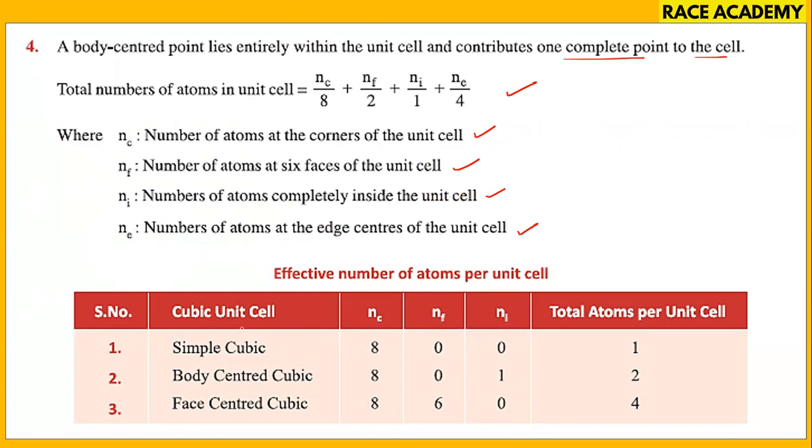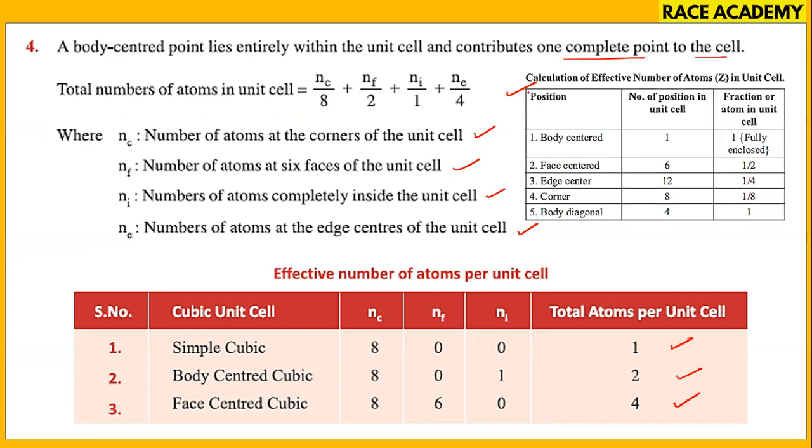Okay. So we have this calculation. Simple cubic unit cell: the total number of atoms per unit cell is 1 only. Why? Because here Nc is 8 and the remaining are all 0. So the answer is 1. Whereas in body centered cubic, Nc is 8 and Ni is 1, so 8 by 8 is 1, plus 1 is 2. Face centered cubic, Nc is 8 and Nf is 6, so 8 by 8 is 1 and 6 by 2 is 3, total 4. Likewise, you can calculate it.